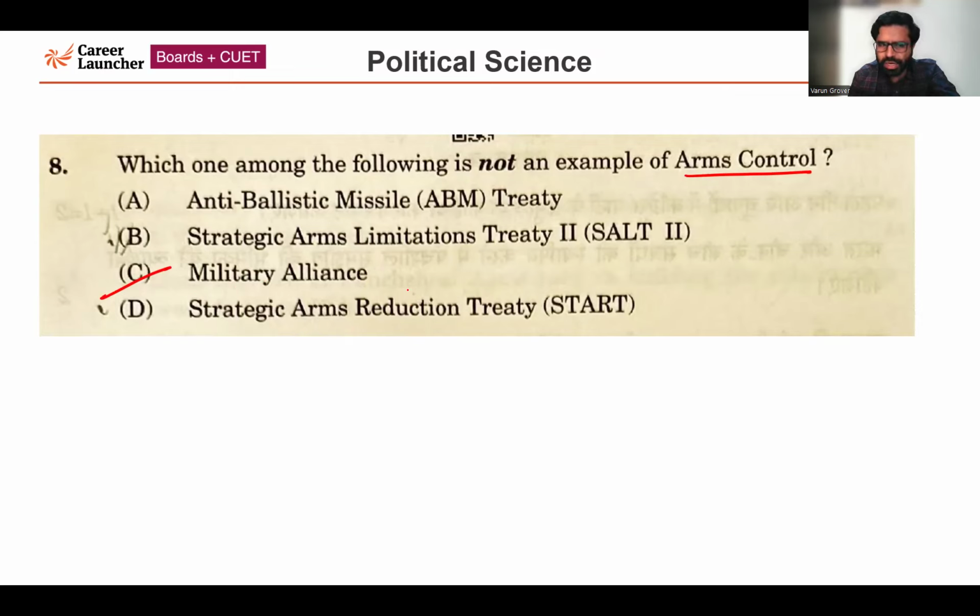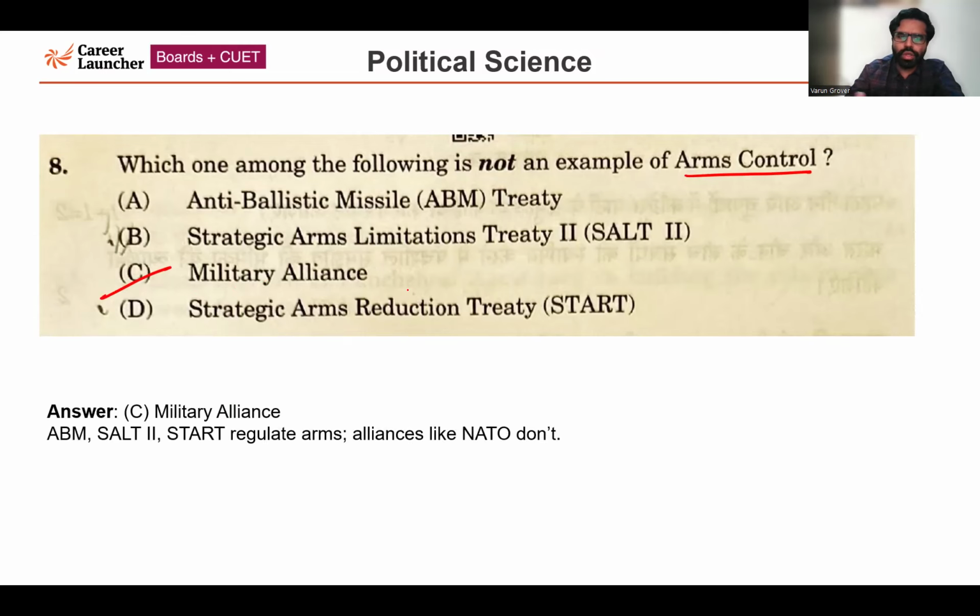Option A, option B, option D, these are examples of arms control. So ABM, anti-ballistic missile treaty, SALT II, START. These all basically, when we are talking about the treaties, are regulating arms control.